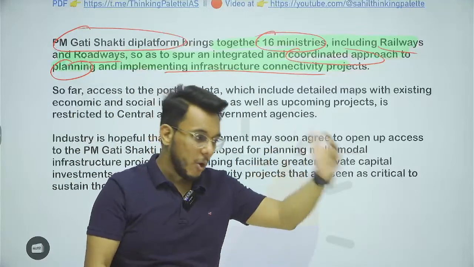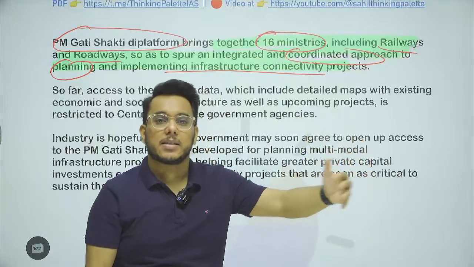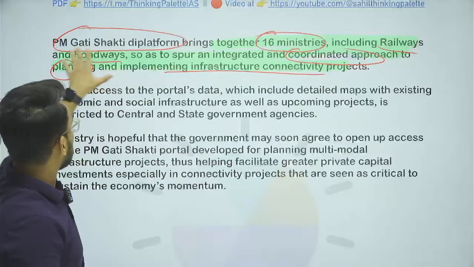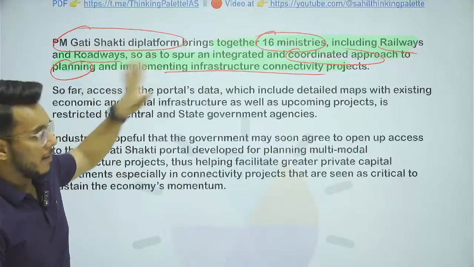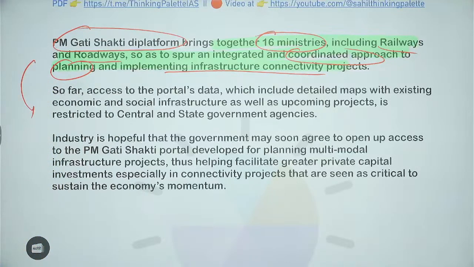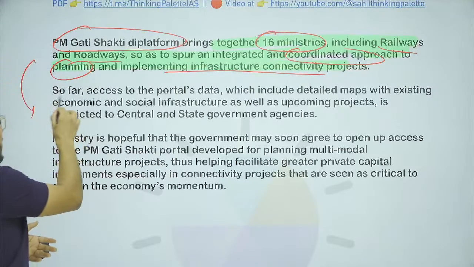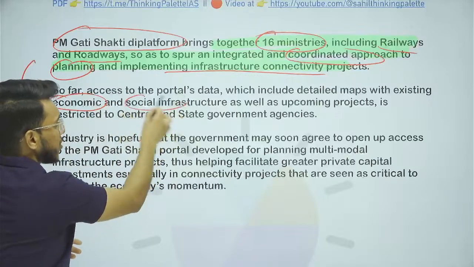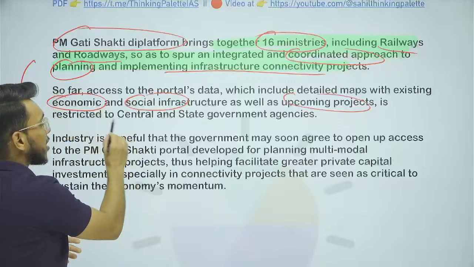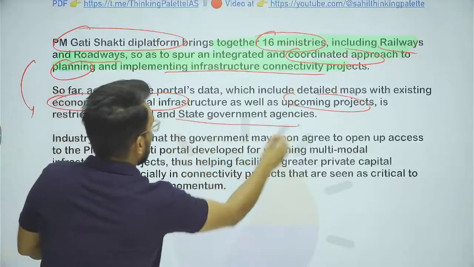On that, the drawings, the master plans, all these topographic maps, all these particular things will be available on this particular Gati Shakti platform. Now, basically, guys, up till now, the data of this platform, which contains information about economic and social infrastructure and about the upcoming projects, is restricted only to the central and the state government agencies.